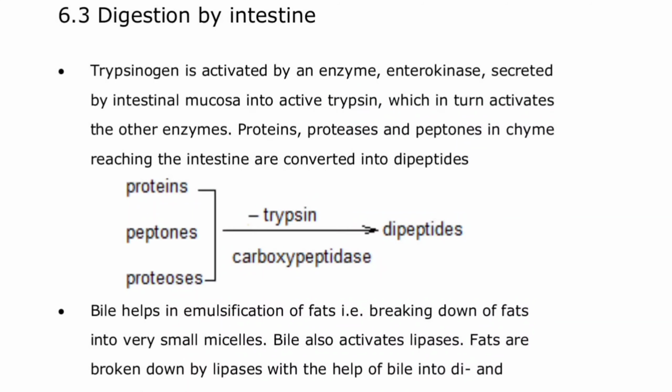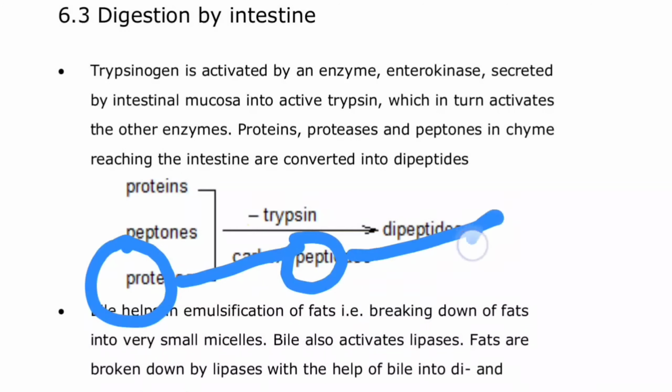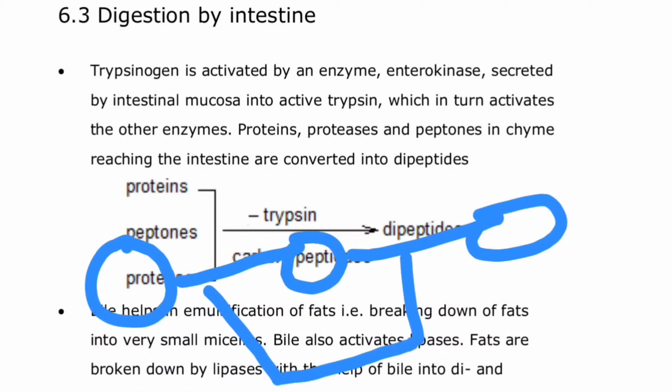Now, the proteins, proteases, and peptones in the semi-digested food material, which is called chyme, have reached the intestine, and now they will be converted into dipeptides. Protein, peptones, and proteases are all converted into dipeptides by the function of trypsin, chymotrypsin, and one other enzyme called carboxypeptidase. Please do remember that a dipeptide is this: one amino acid, another amino acid, and another amino acid. So these two bonds combined are called a dipeptide.